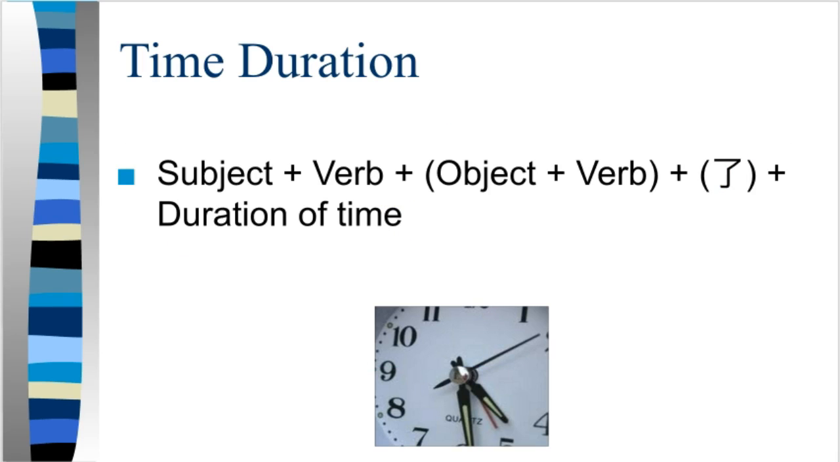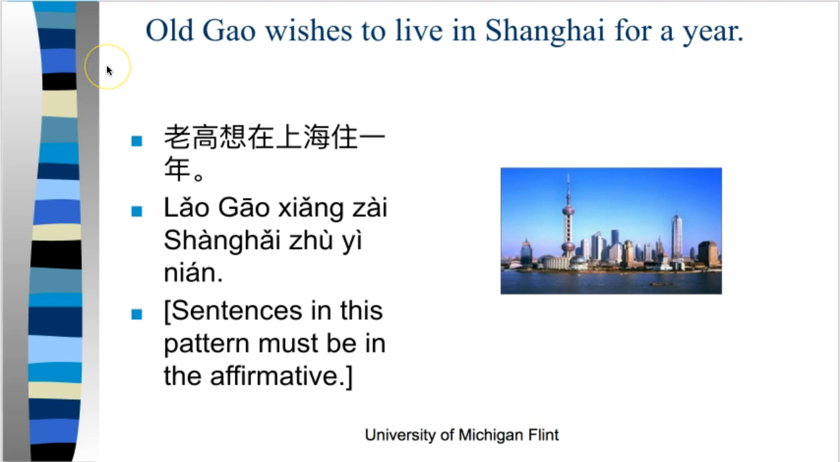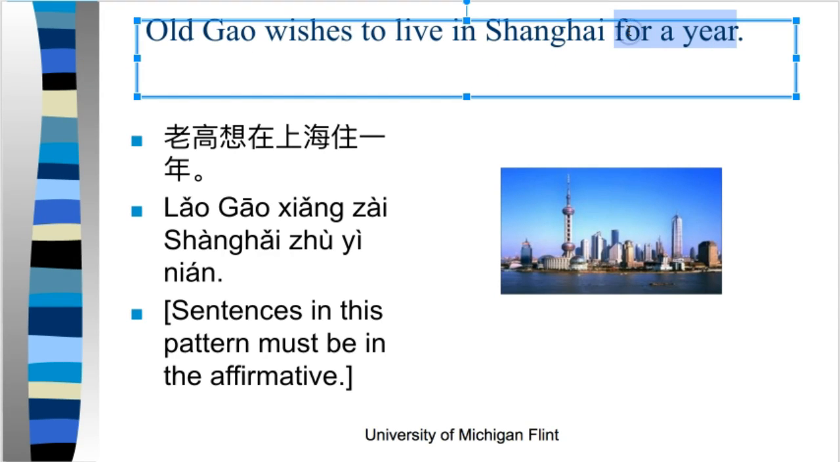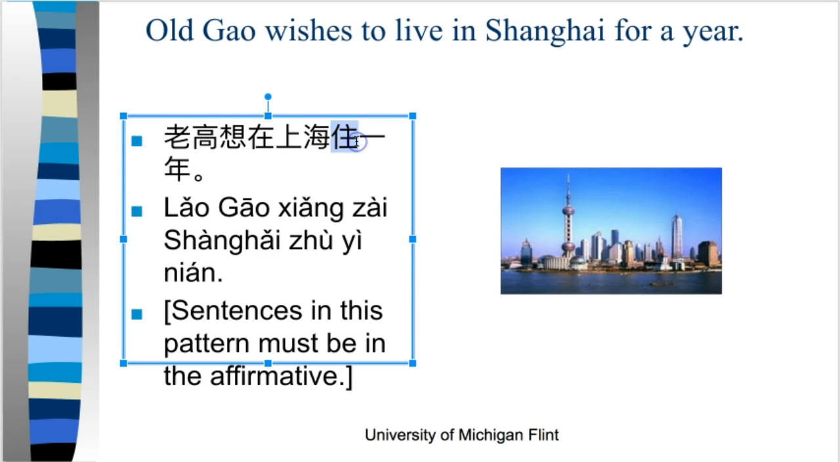All right, let's look at some more examples of time duration. Okay, Old Gao wishes to live in Shanghai for a year. Again, this is not a specific time. This is a duration of time. So it goes after the verb because it's a complement. You would say, 老高想在上海住. How long? This is the verb here. How long is he going to live there? 住1年.